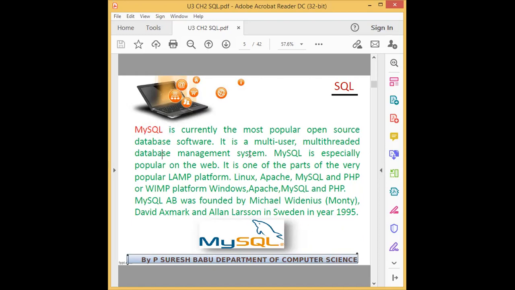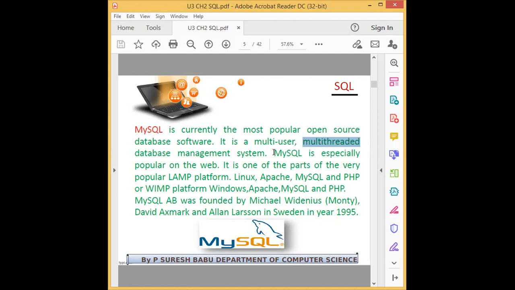So MySQL is the most popular open source database software. It is a multi-user and multi-threaded DBMS, which I already explained. What is meant by multi-user? Many users can work simultaneously. Multi-threaded means many users will make different requests for a single table, so that acts as multiple threads for a single table, and it will be processed one by one.